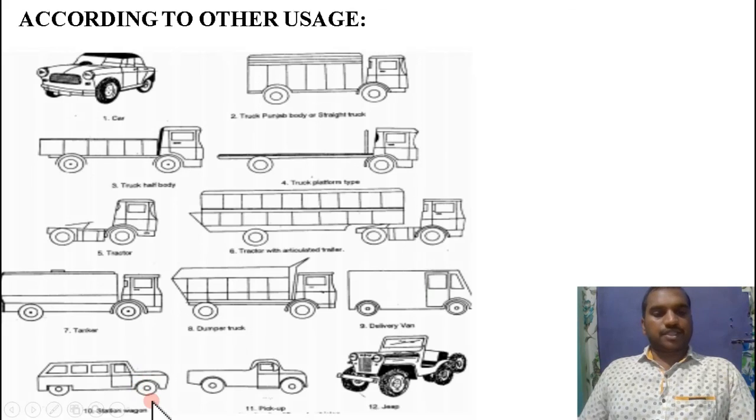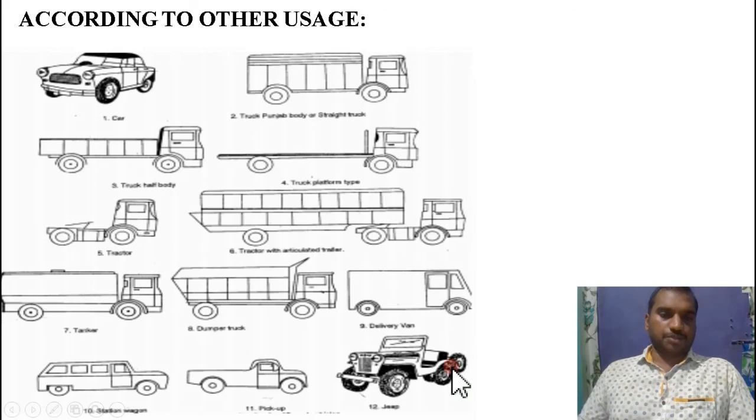Coming to the next one, station wagon. In this wagon, the driver plus 12 members can sit, including the luggage, right? Coming to the next one, pickup car. In this, driver plus 2 persons and luggage can be carried. Coming to the jeep, only 5 or 6 persons can sit in the jeep, or 2 persons with luggage can be carried with the jeep, right?